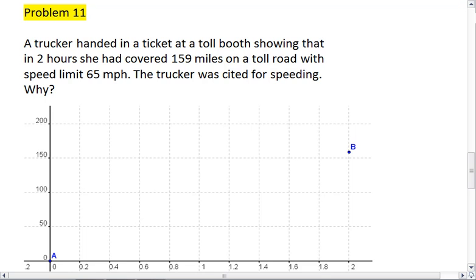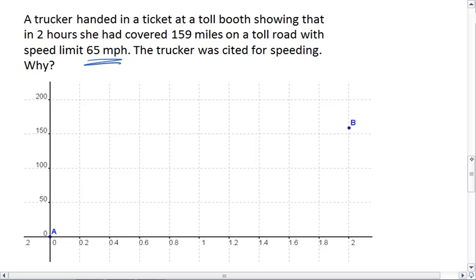In problem 11, we're given a trucker who was handed a ticket at a toll booth showing that in 2 hours she covered 159 miles on a toll road with a speed limit of 65 miles per hour. The trucker was cited for speeding. We want to figure out why.